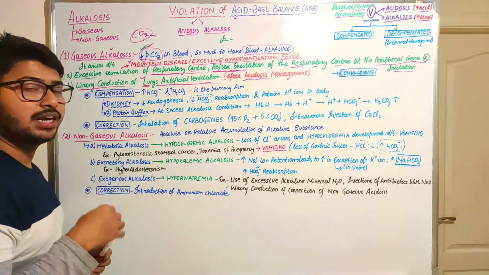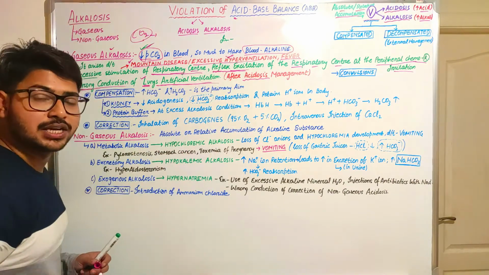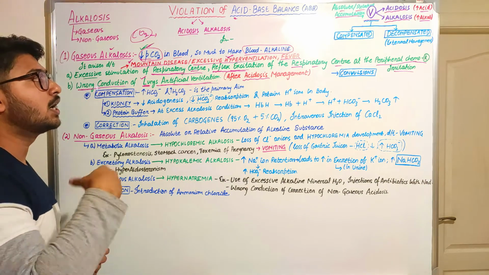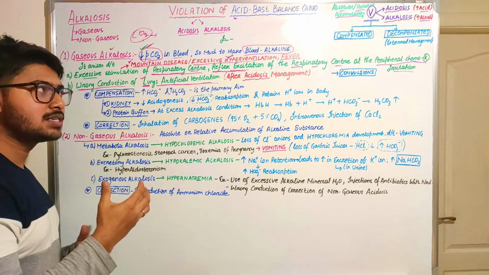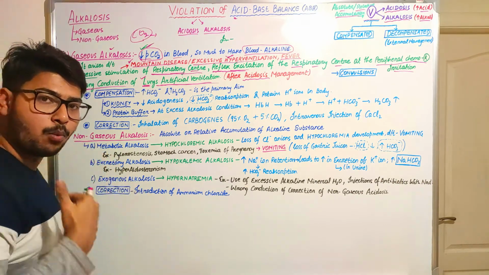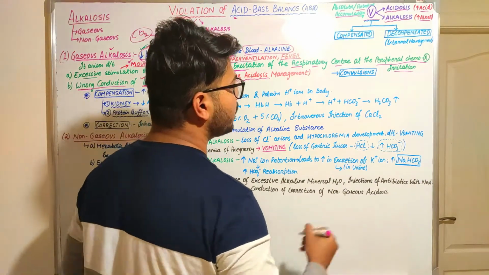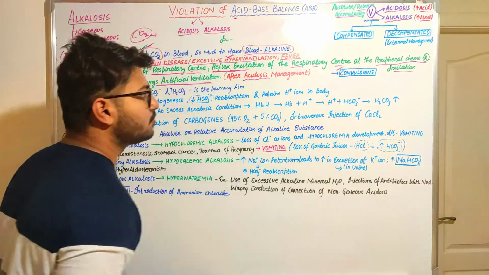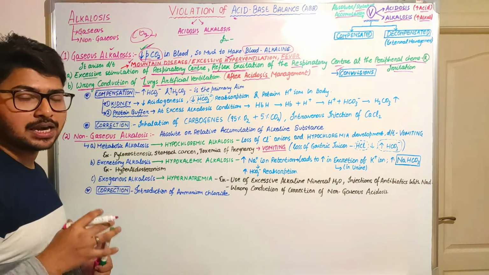It proceeds towards a hyperventilated condition, which leads to a decrease in the partial pressure of carbon dioxide and more exhalation of carbon dioxide. Due to this, we have clinical symptoms, that is, convulsions. So this is the gaseous alkalosis.